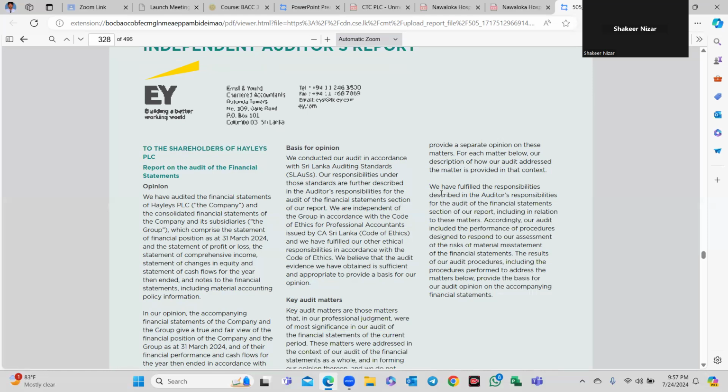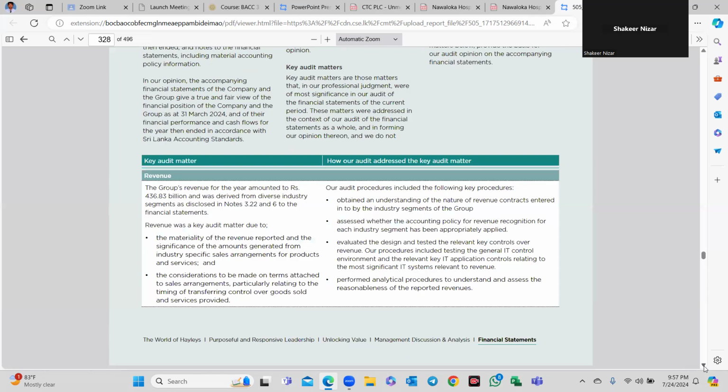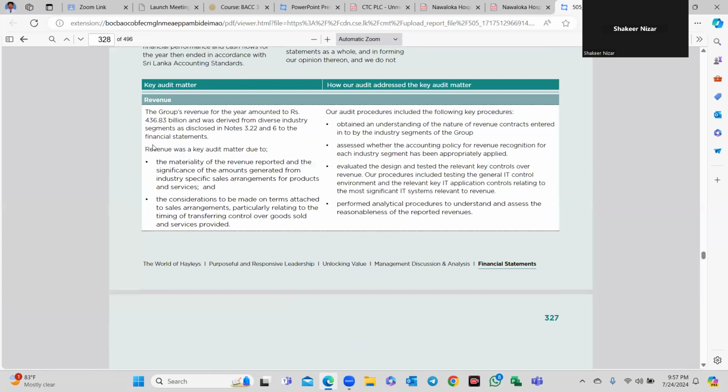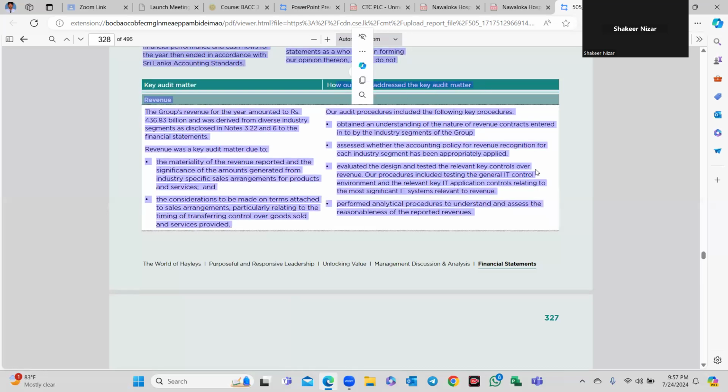Accordingly, our audit included the performance of procedures designed to respond to our assessment of the risks of material misstatement of the financial statements. The results of our audit procedures, including the procedures performed to address the matters below, provide the basis for our audit opinion on the company financial statements, right? The key audit matter is revenue. Revenue is a key audit matter for the reasons given there. How EY addressed those key audit matters is given later on.